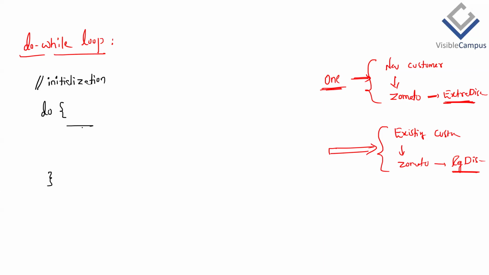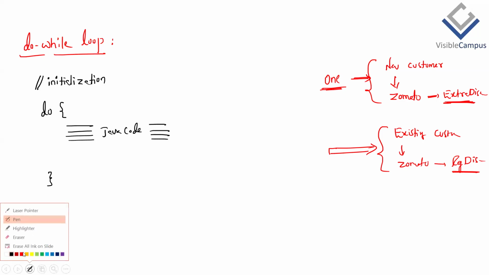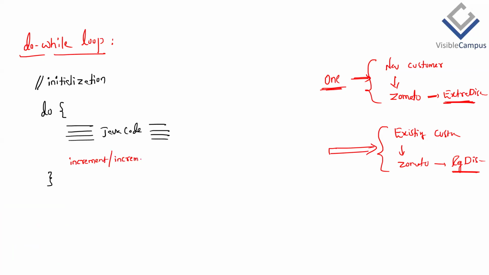Inside this, we'll be writing some valid Java code. Then preferably increment or decrement inside the loop, inside the do body, as the last line. That's a preference.